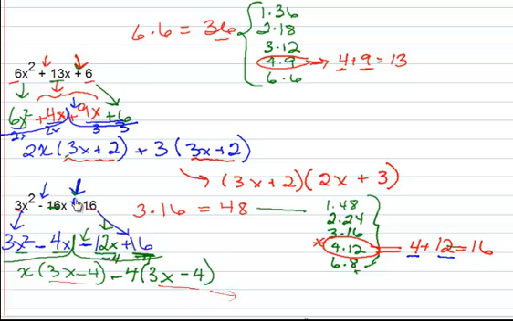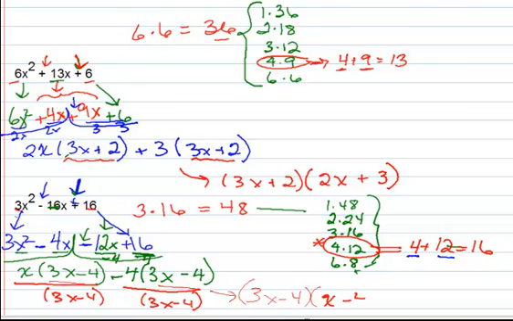So I divide 3x minus 4 out of our new binomial, and when we divide 3x minus 4 out, we are left with x minus 4. And that's all there is. So I'll do another one with some examples, but this should hopefully get you started.